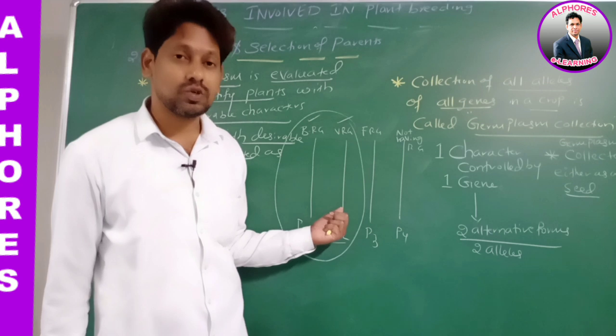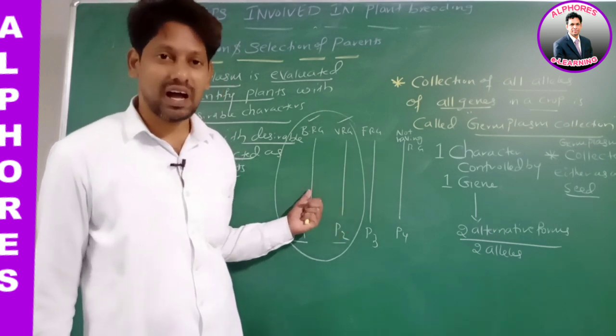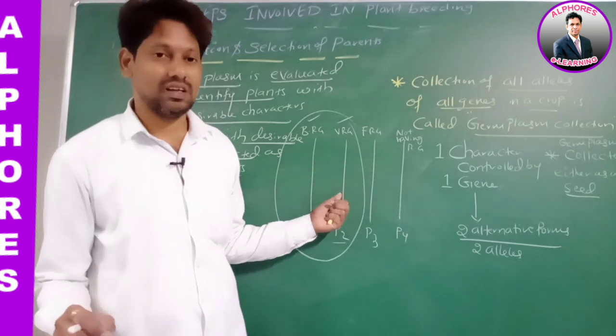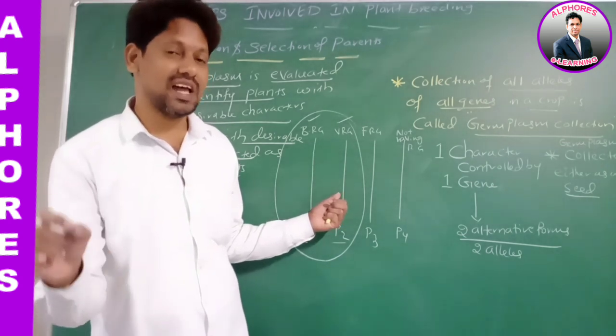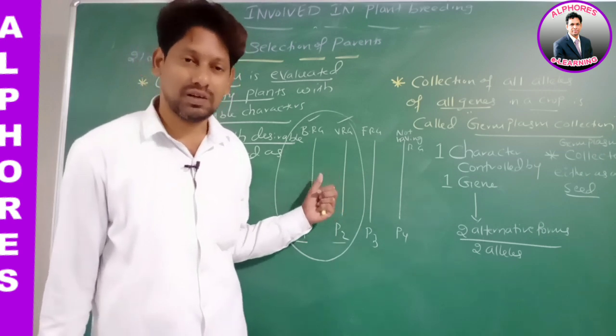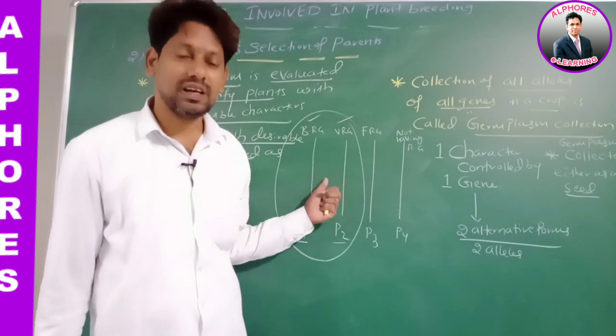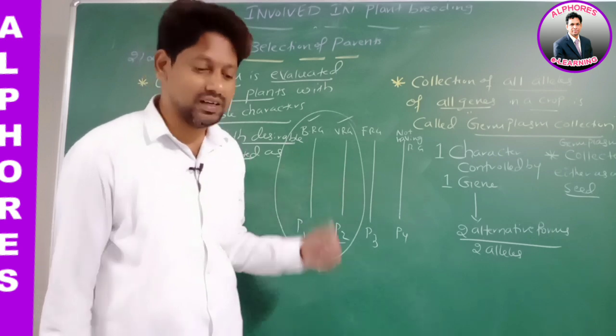So we have to multiply these plants. How to multiply the plants? Therefore, once we have selected plants as parent plants, the parent plants are multiplied. What are multiplied? Parent plants are multiplied.